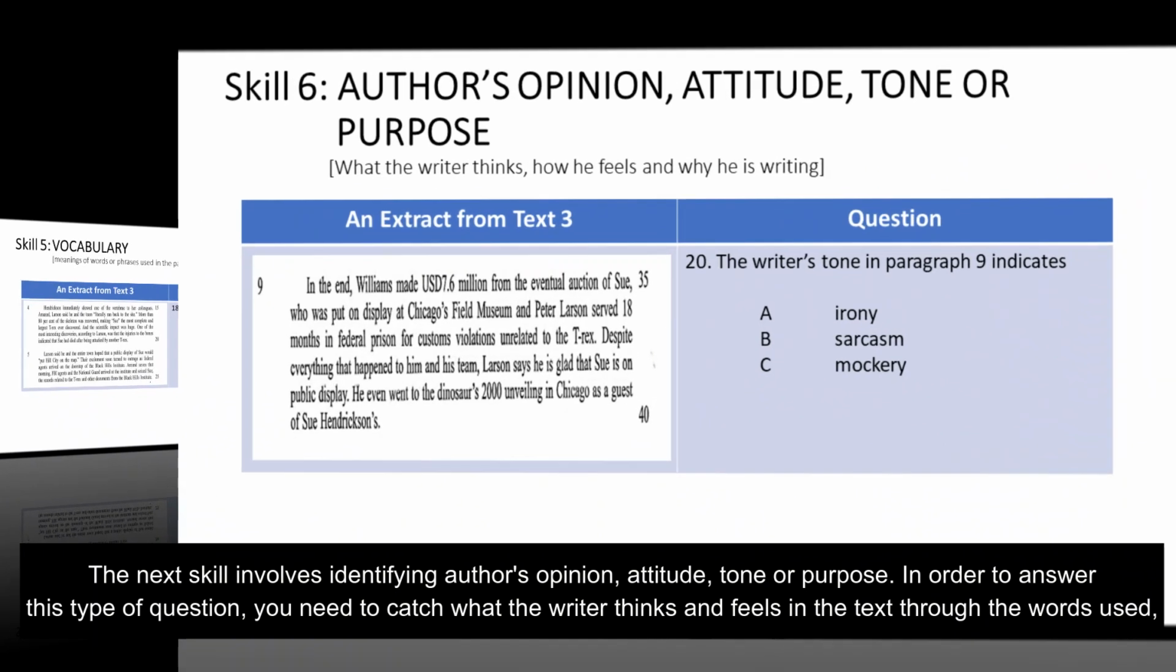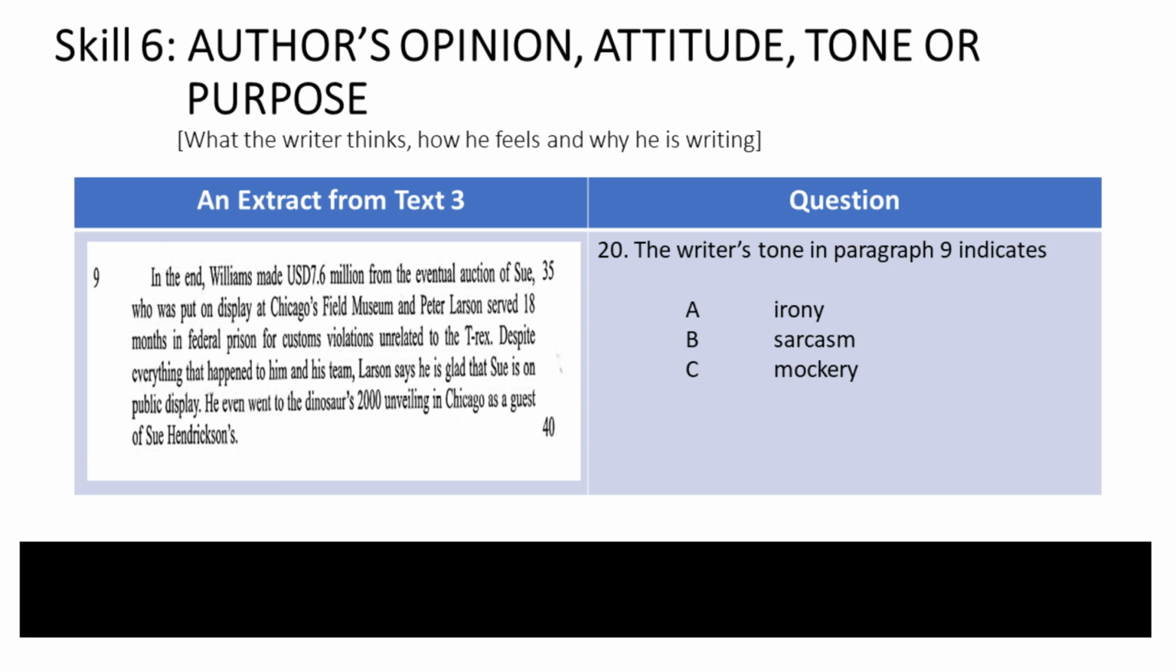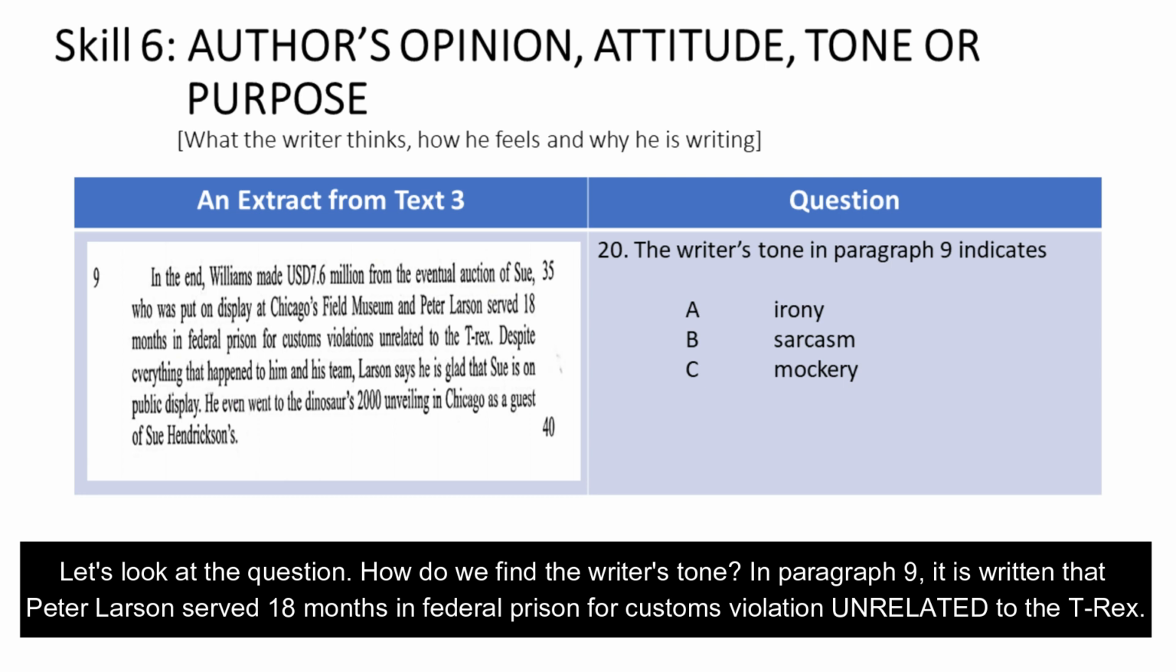The next skill involves identifying author's opinion, attitude, tone, or purpose. In order to answer this type of question, you need to catch what the writer thinks and feels in the text through the words used. Let's look at the question. How do we find the writer's tone?